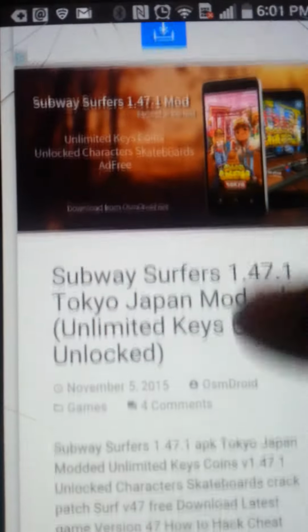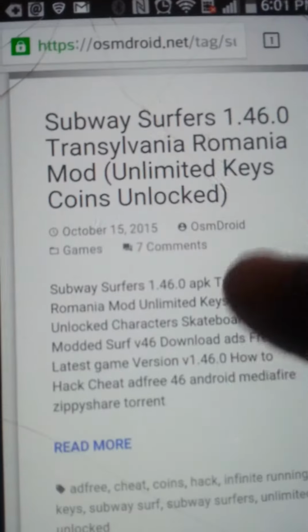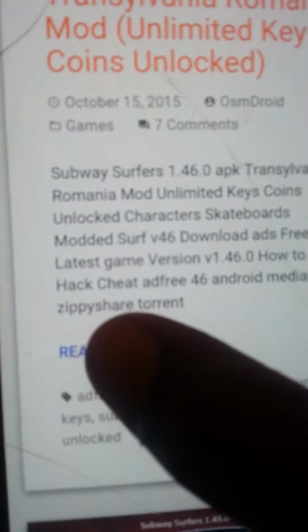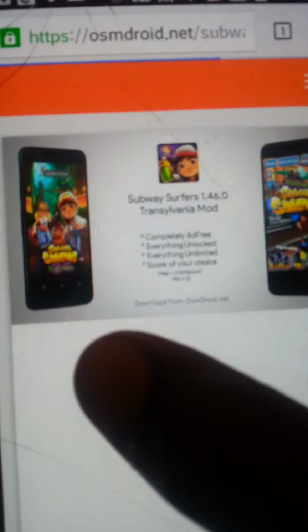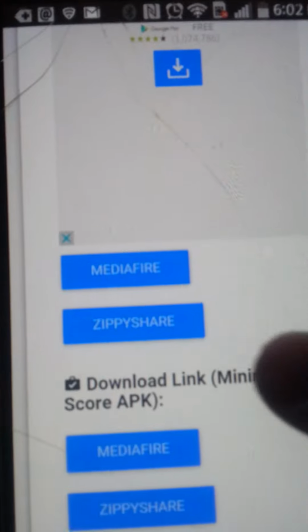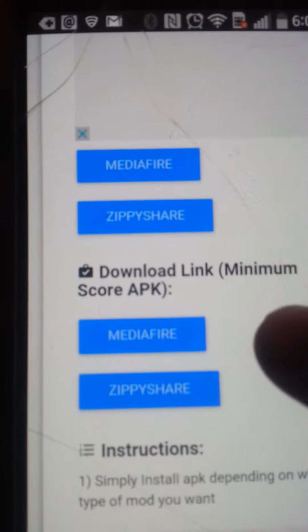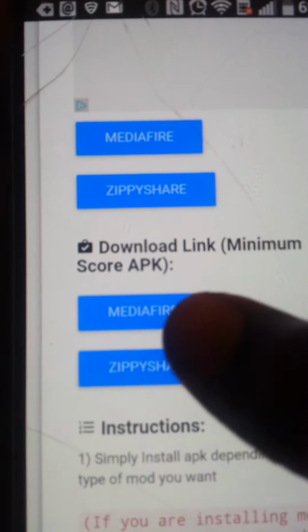Okay. Next, what you will want to do is scroll down till you see this: Transylvania, Romania, mod, unlimited keys and coins, and click on read more. Once you click on that, it will take you to this. Scroll down, and then you will put in media share. Okay, go to media share.